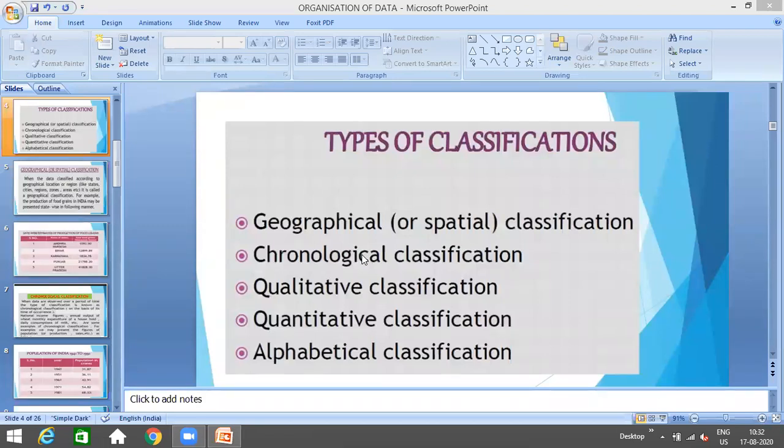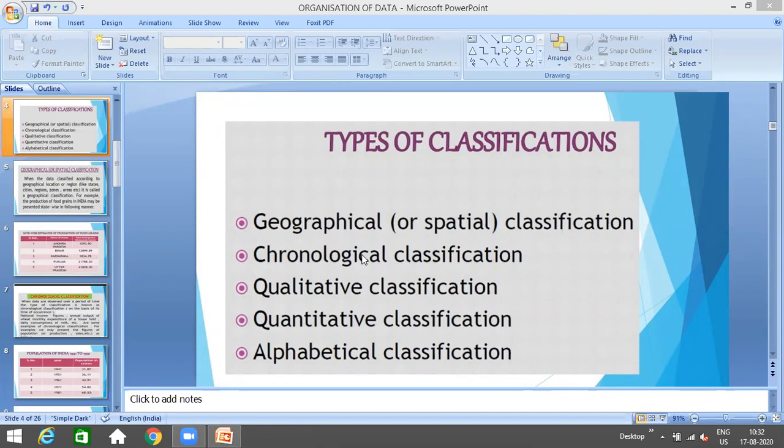Suppose in the rainy season, we are arranging the data in a way that how much rainfall was there on Monday, how much on Tuesday, Wednesday, Thursday, Friday, Saturday, Sunday. That is chronological classification, arranging the data on the basis of time of occurrence. See the third one, qualitative classification.